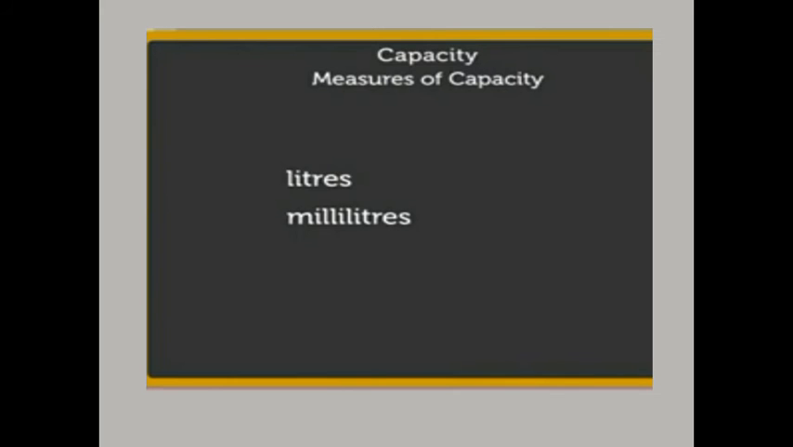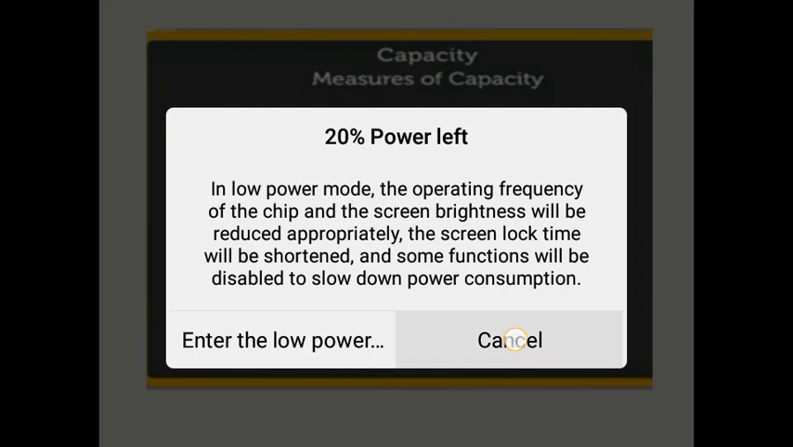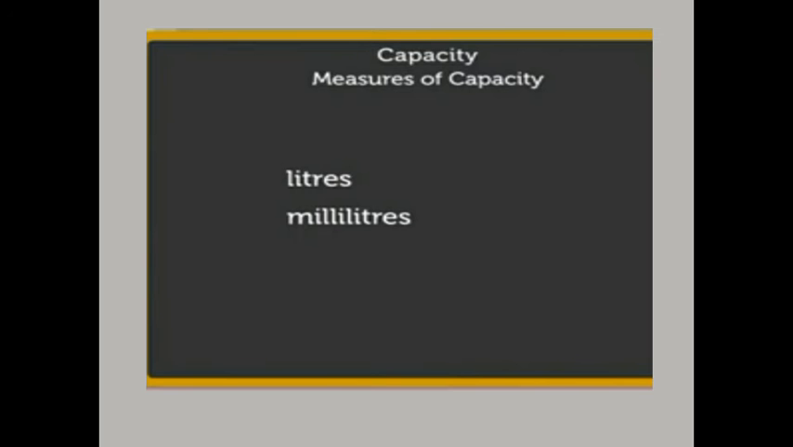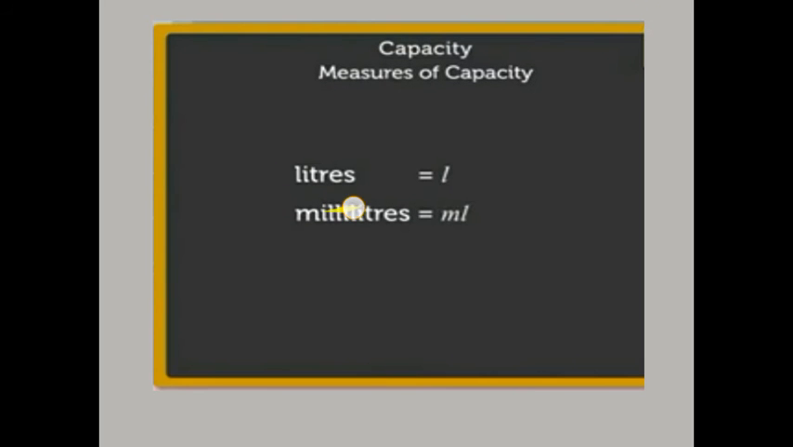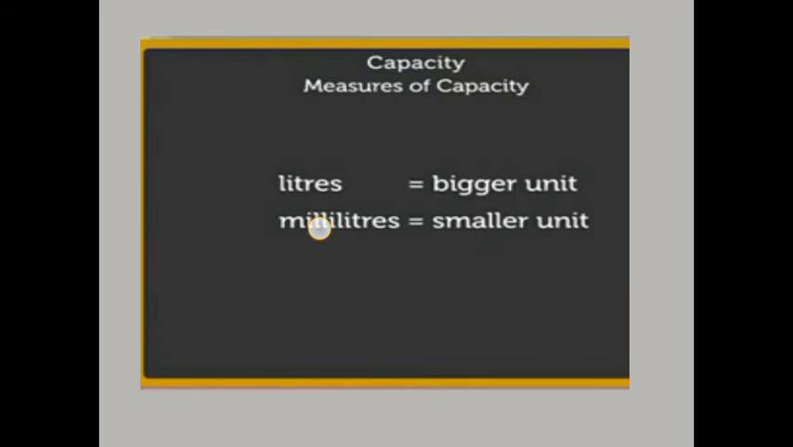Here is the capacity measured by the different units, liters and milliliters. These are the units of capacity. Liters can be written as L in short. Milliliters can be written as ml in short. Liter is the bigger unit compared to milliliters. Milliliter is a smaller unit.